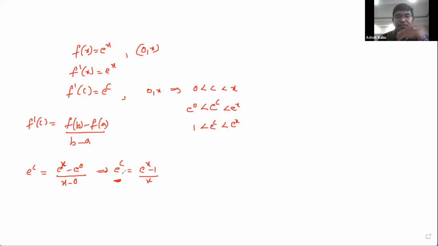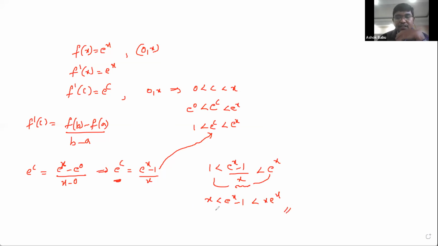Next, this e power of c you need to replace in this part according to the formula. Therefore, 1 is less than e power of c, that means e power of x minus 1 by x, is less than e power of x only. Therefore, from this equation, this x part you also need to eliminate. You can cross multiply on both the left and right sides. Therefore, x is less than e power of x minus 1 is less than x into e power of x. Therefore, this is the required solution.